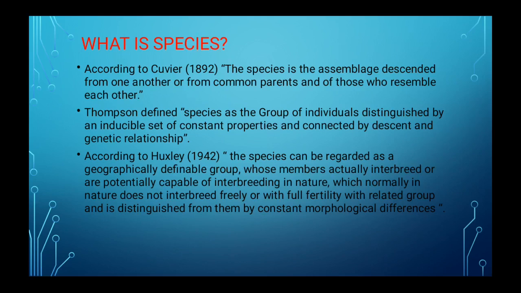And finally, according to Huxley in 1942, the species can be regarded as a geographically definable group whose members actually interbreed or are potentially capable of interbreeding in nature, which normally in nature does not interbreed freely or with full fertility with related groups and is distinguished from them by constant morphological differences. So, Huxley says that species are capable of interbreeding in nature and the members are distinguished by their morphological differences.